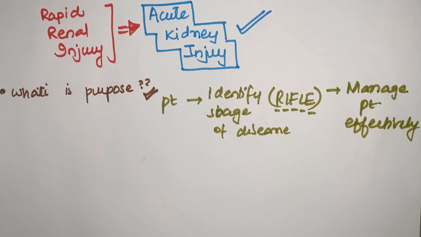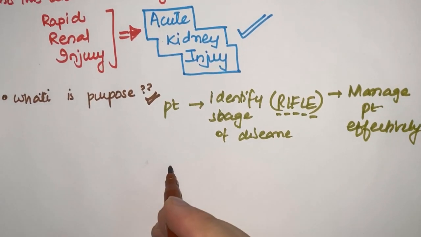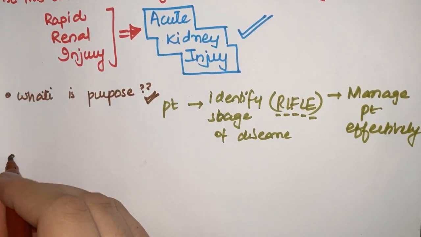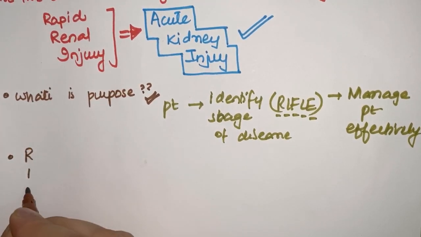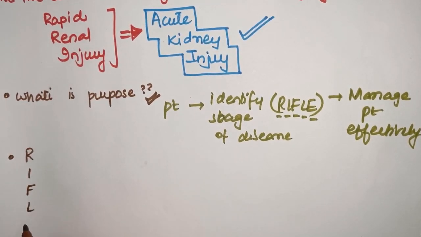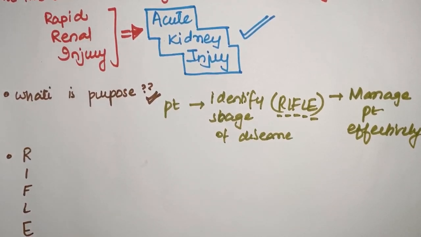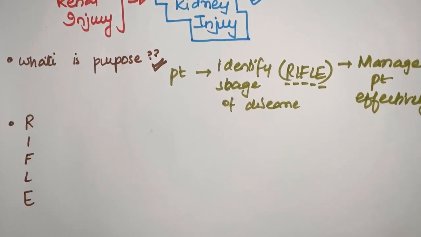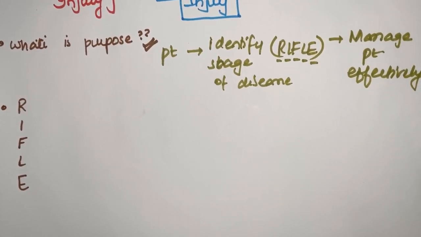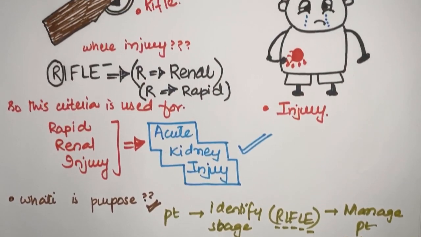Now moving on to our third step. What does RIFLE mean? Instead of memorizing it whole, that R is for this, I is for this, you don't need to cram it all. Just come back to a mnemonic.